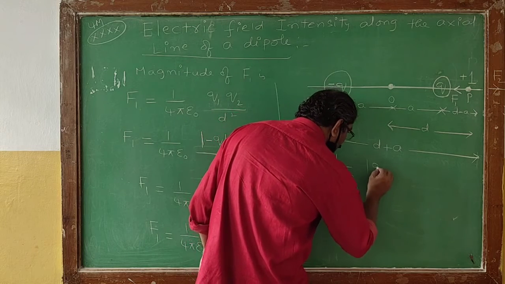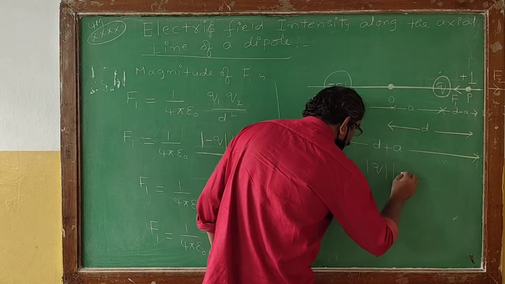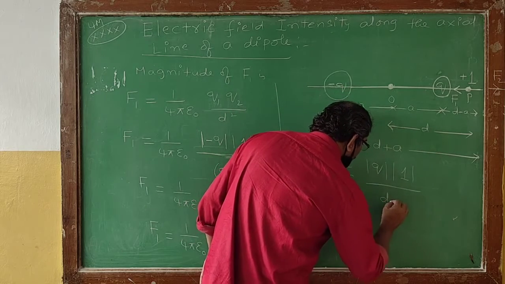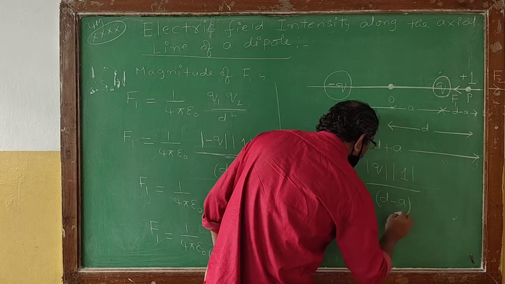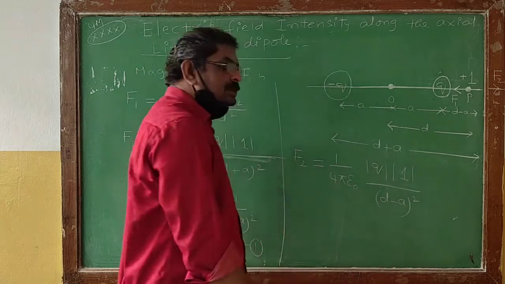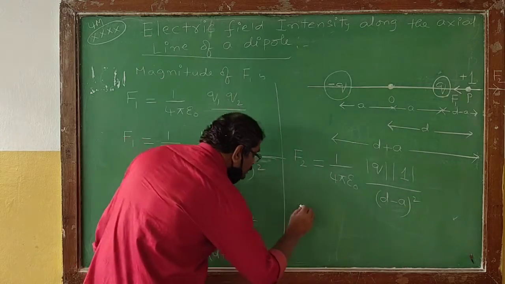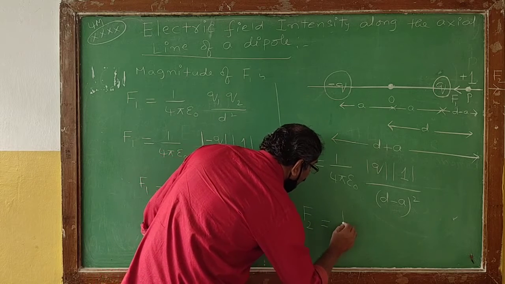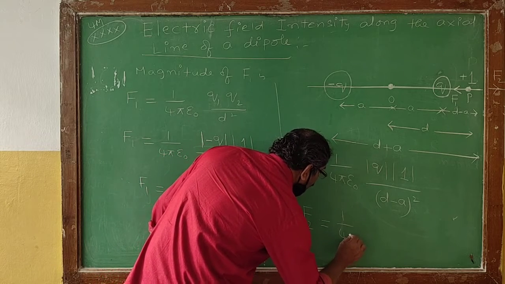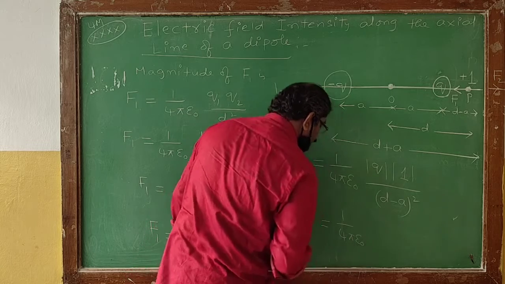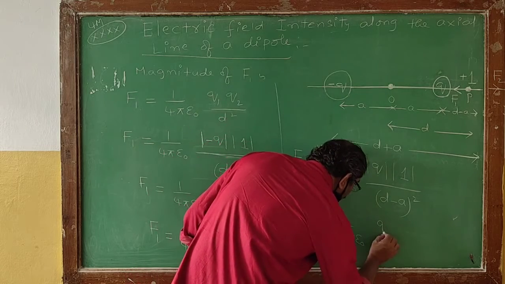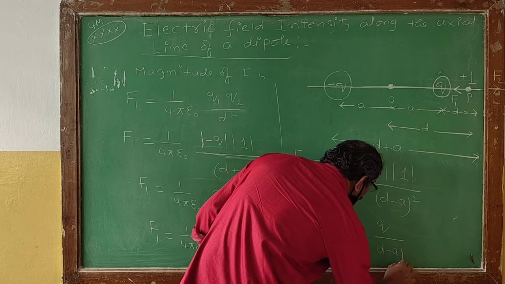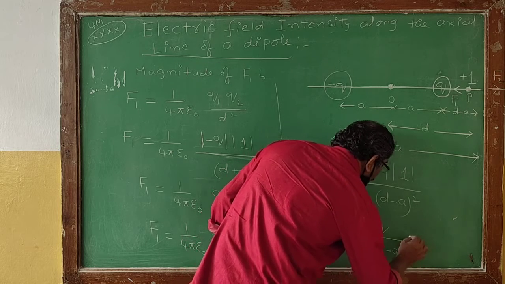So modulus of positive charge into modulus of 1, now divided by the separation between them, will be (d minus a) whole square. That's the reason why F2 will be numerically equal to 1 by 4 pi epsilon naught, Qr divided by (d minus a) whole square.